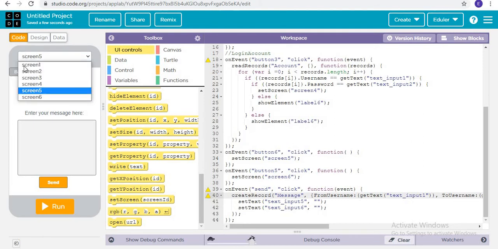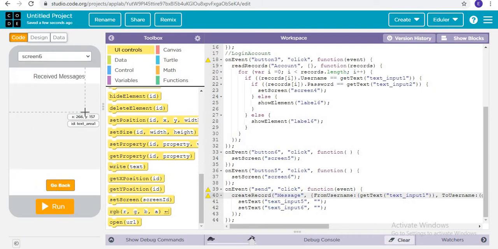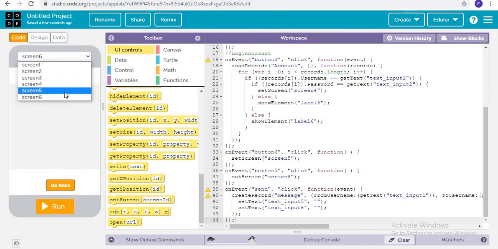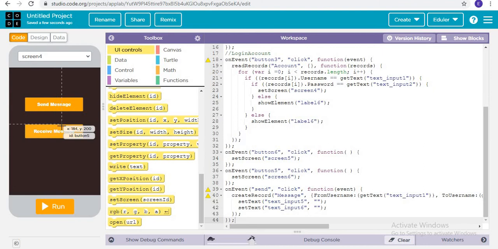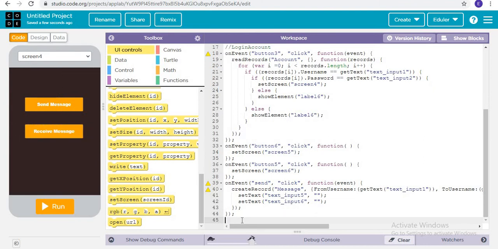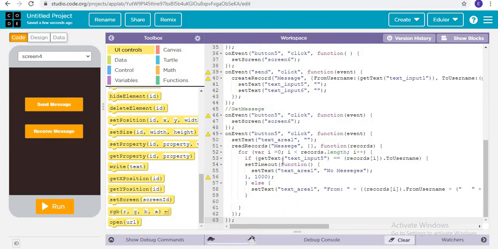Now in order to receive the message, for the receive messages, when button 5 is clicked, it is going to read the record that is message. If the guest text is equal to the record's username, the required user, then it will set the text.